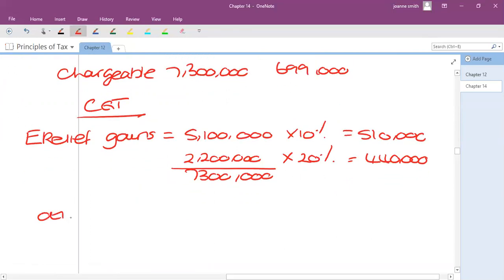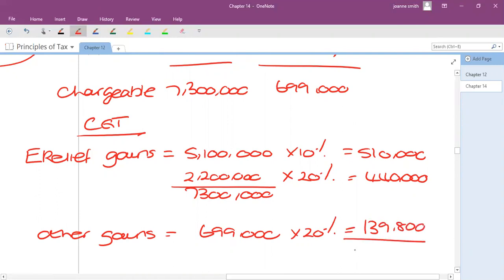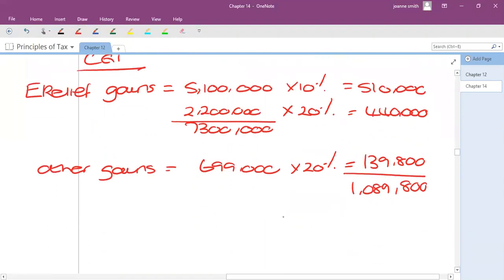And then the other gains, which is this, what have we got? 699,000 will be taxed at 20%. So in total, my capital gains will result in a tax of 1,089,800. And again, I know it doesn't ask for it, let's put it next to it. Due date for payment, 31st of January, 21.